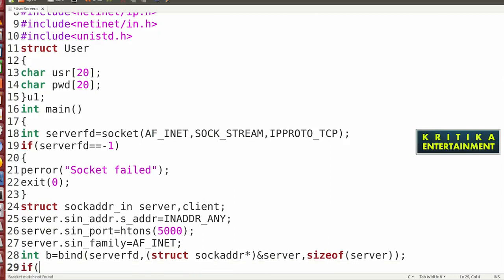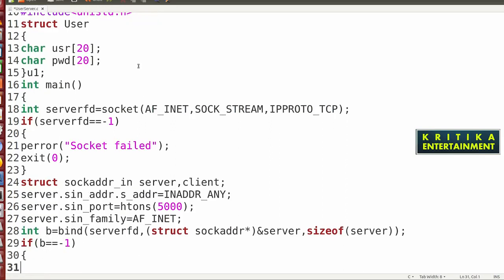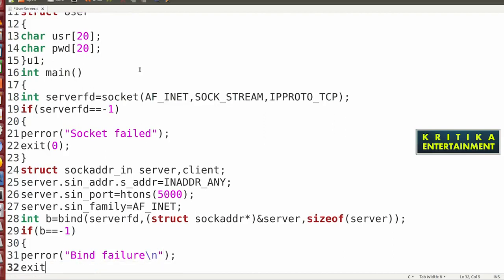If b equals -1, then write perror bind failure, then exit 0.